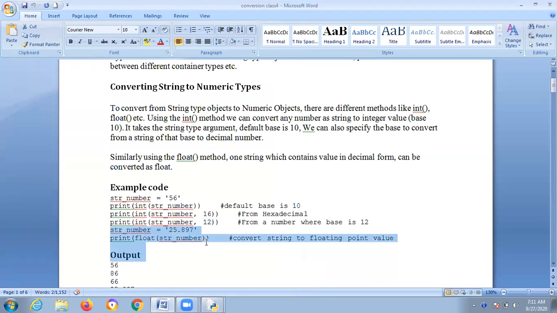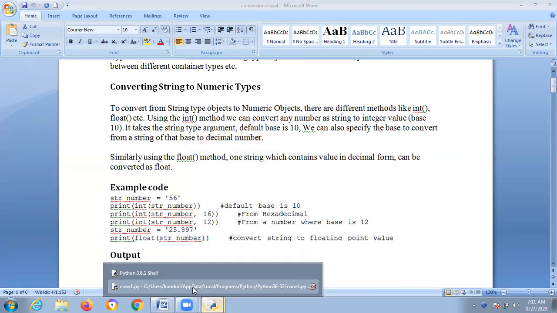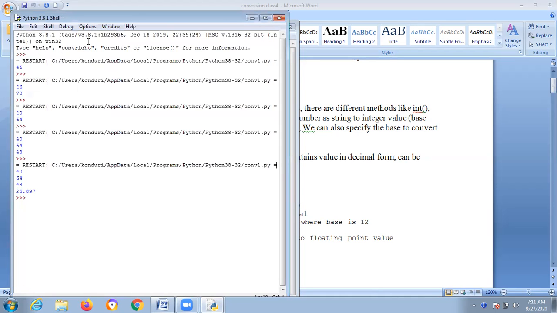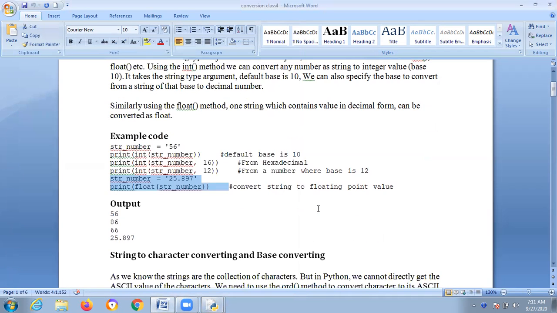Now if you are giving a decimal, like 25.897, what are you going to get? If you print it, you get the decimal only. Why? Float, so the decimal will be counted. Got it? I hope you understood what I'm saying. Still, if you have any doubts, you can ping me or comment, and I'll clarify your doubt.